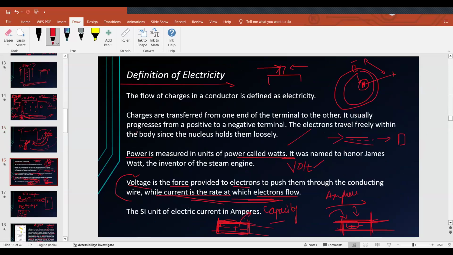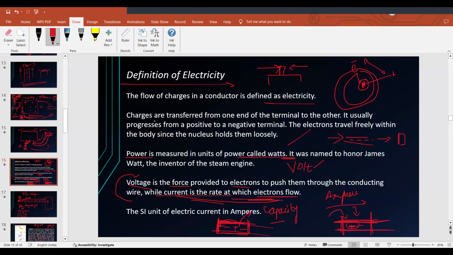Now the definition of electricity. We already spoke about this. The flow of charges in a conductor is defined as electricity. Charges are transferred from one end of the terminal to the other end, usually from a positive to a negative terminal. The electrons travel freely within the body, since the nucleus holds them tightly. The definition of electric current is the flow of charges from one terminal to the other.